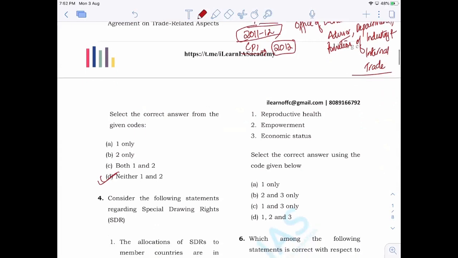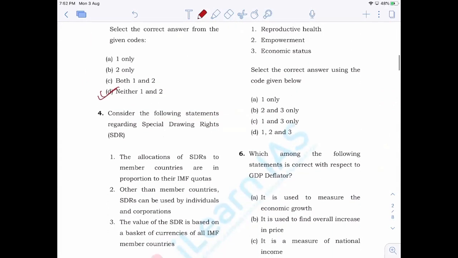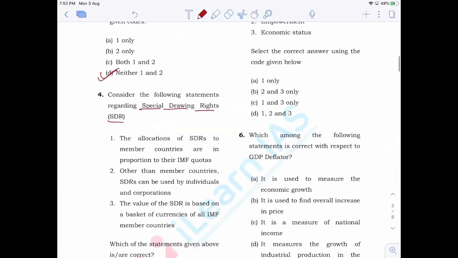Clear. Now the fourth question, when it comes to that of the special drawing rights, allocation of special drawing rights to member countries are in proportion to their IMF quota. Is that correct? Yes, it is correct. Because when it comes to that of the SDR, you have to understand that SDR was introduced because of shortage